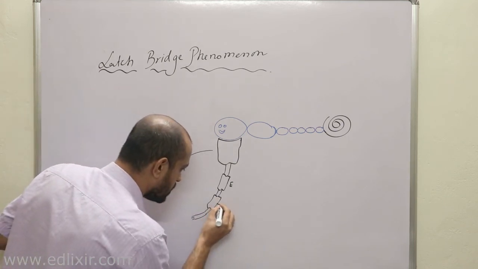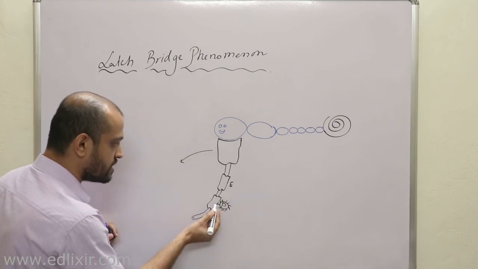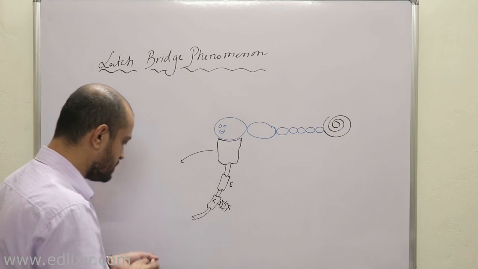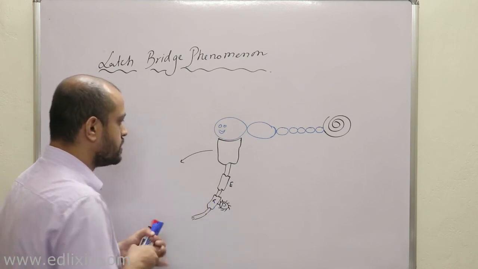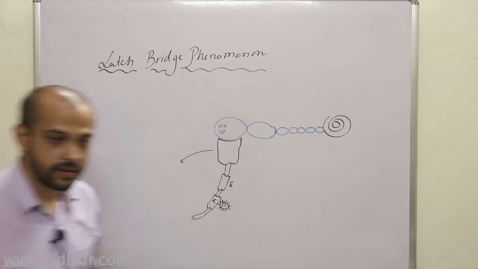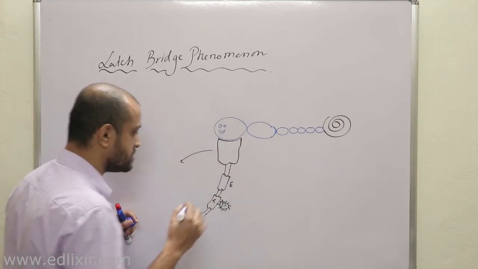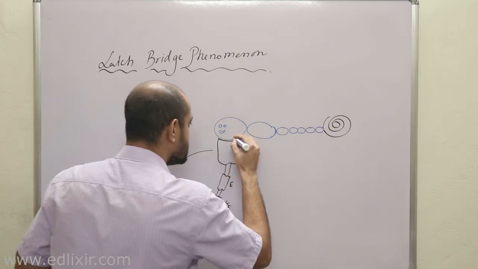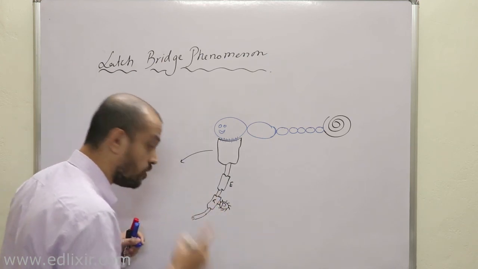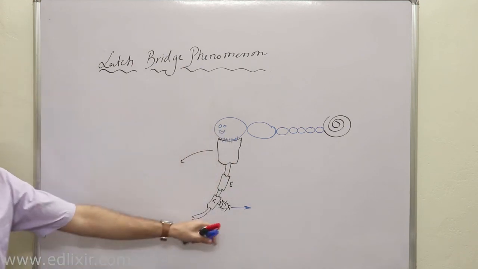You already understand by this time that when this regulatory light chain is phosphorylated, actin and myosin can come together and start what? Cross bridge cycle. But in only smooth muscle, there is a possibility that when actin and myosin are interacting with each other, the phosphates may suddenly move out.